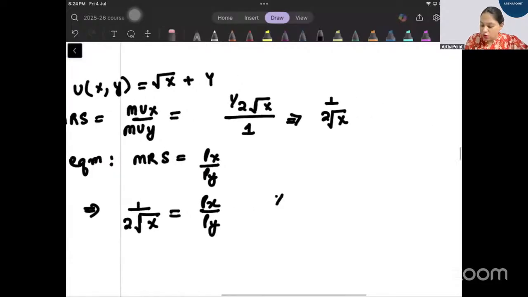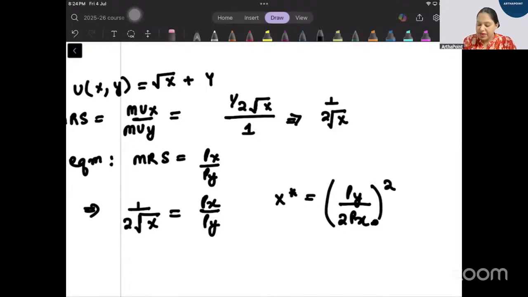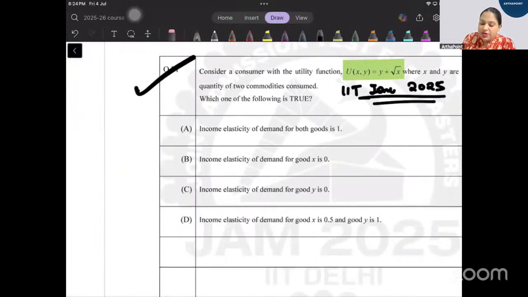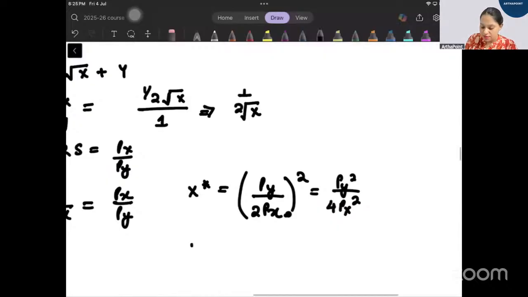So what will be the value of x star, beta? What will be my Marshallian demand? PY by 2 PX whole square. PY by 2 PX whole square, so PY square by 4 PX square. So the Marshallian demand will be PY square by 4 PX square. Isn't it? Now what is the question saying? Which of the following is true? What else do we need to find? Income elasticity. So find the income elasticity of good x.